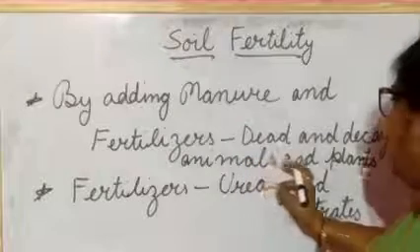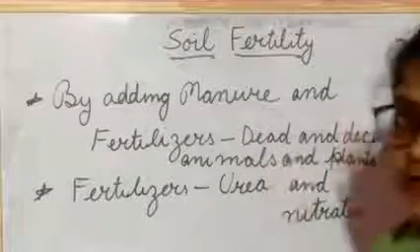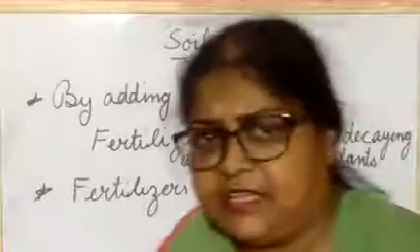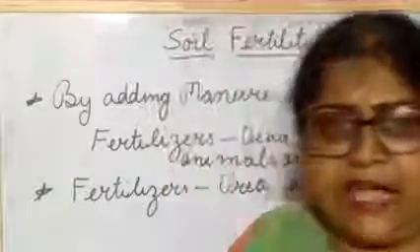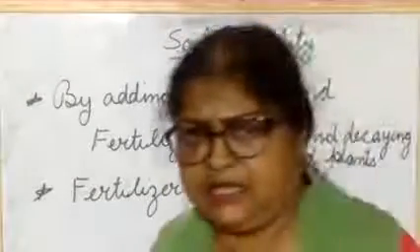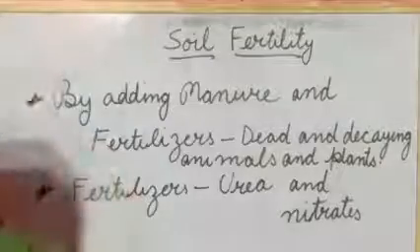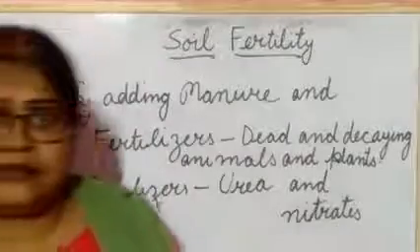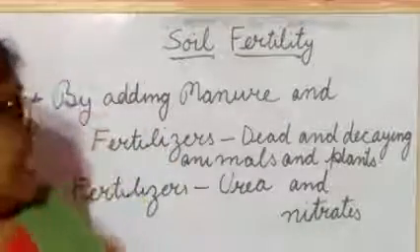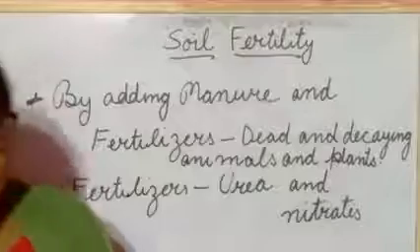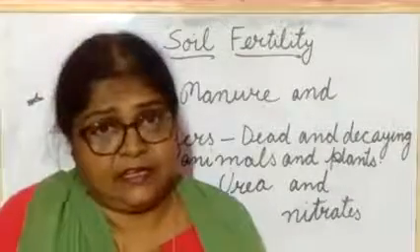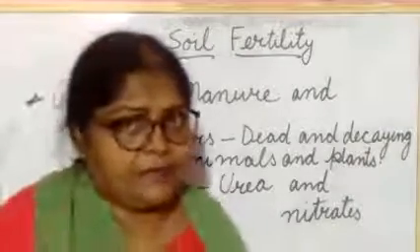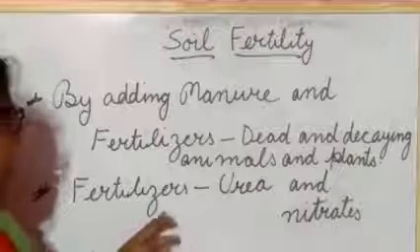How can we get manure? From decayed animals and plants. Decay means when animals and plants die, their bodies remain on the soil, and after that it takes time to decay. With that, the soil fertility increases. When we add this manure, the soil will become fertile. Understood?